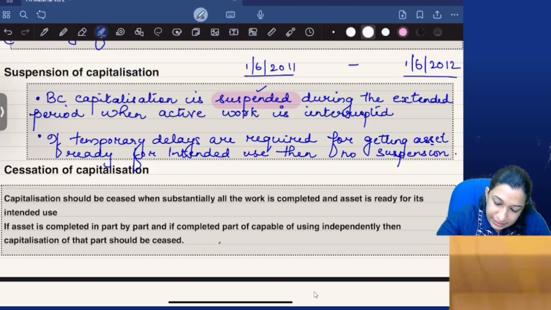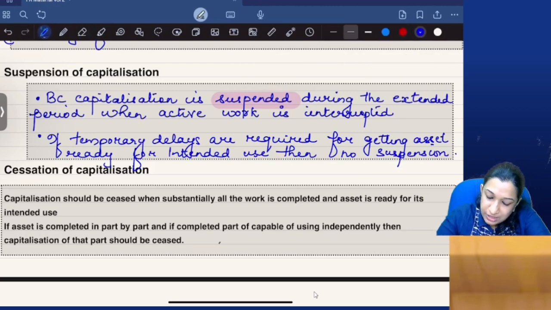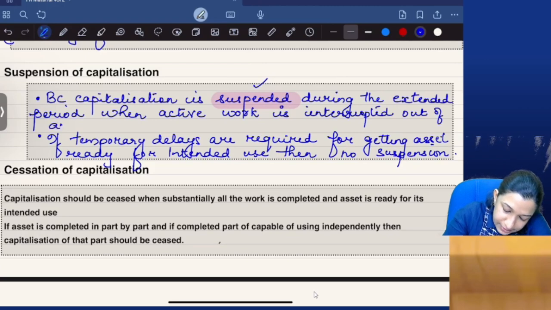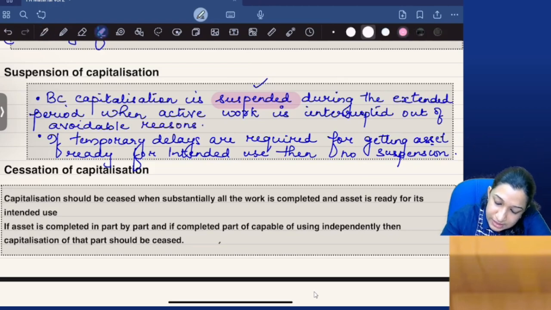I want you to write like this: suspension. Borrowing cost capitalization is suspended during extended periods when active work is interrupted out of avoidable reasons. If active work is interrupted, why is it interrupted? Out of avoidable reasons.